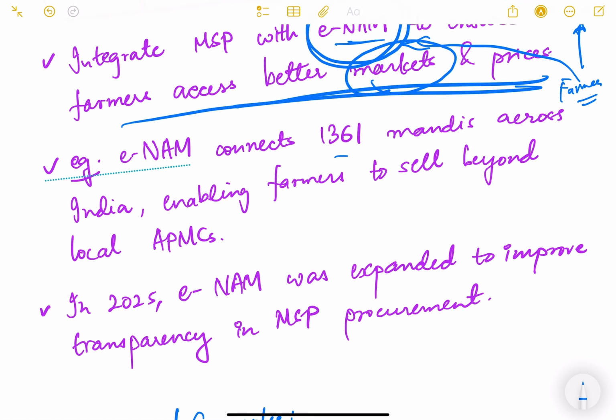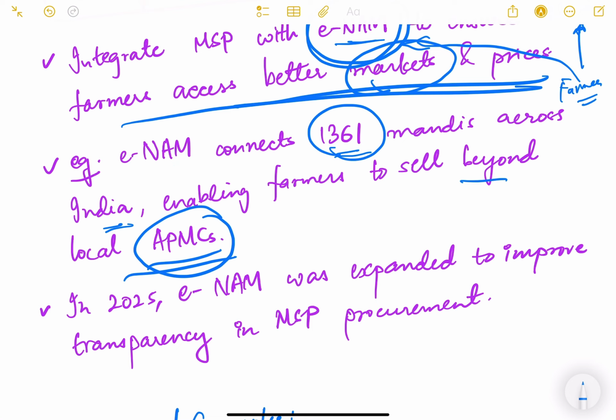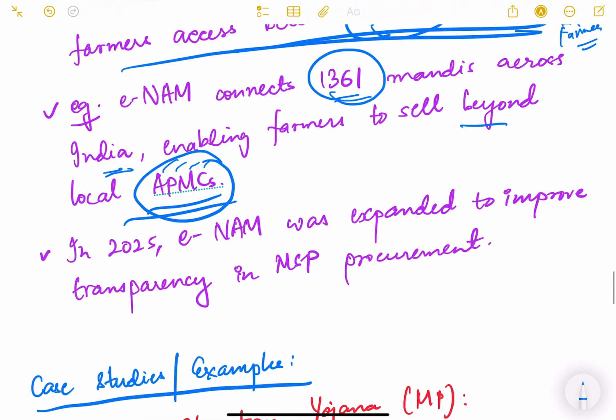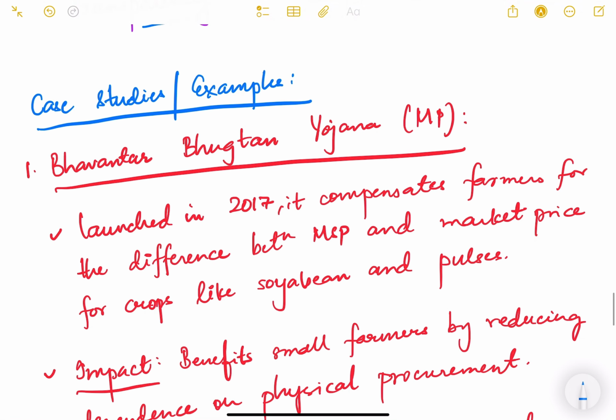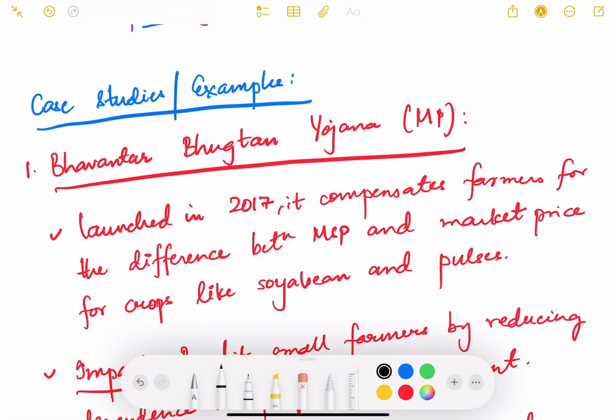Example, ENAM connects 1361 mandis across India. 1361 mandis are connected through ENAM, enabling farmers to sell beyond local APMC. So local mandis, beyond that farmers can go. APMCs, Agriculture Produce Marketing Committees, local mandis basically in layman's language. In 2025, ENAM was expanded to improve transparency in MSP procurement. So these are some of the steps which the government has taken.